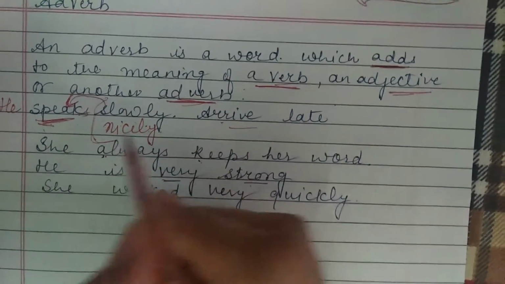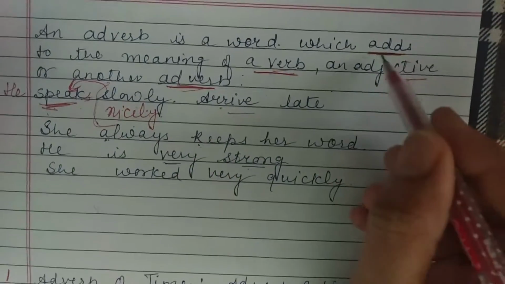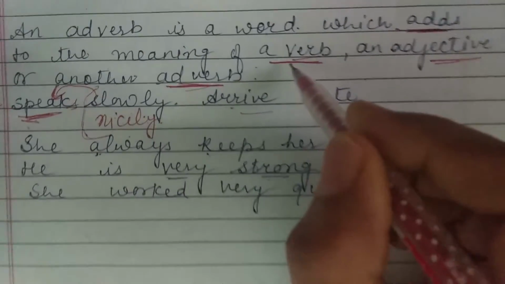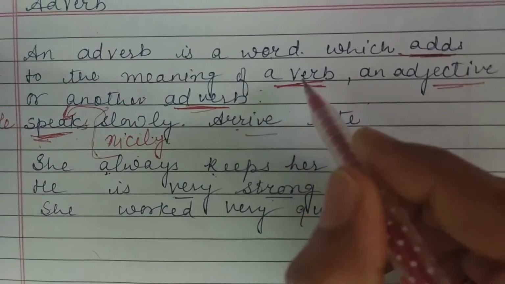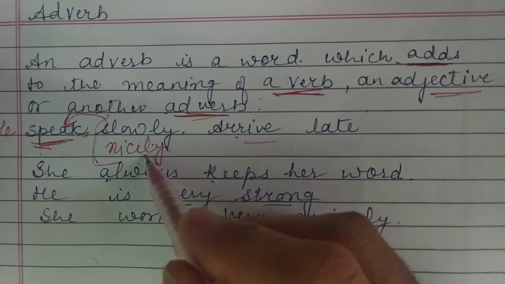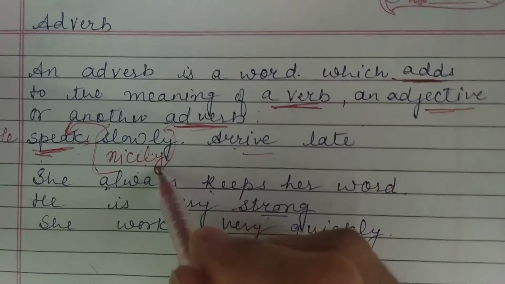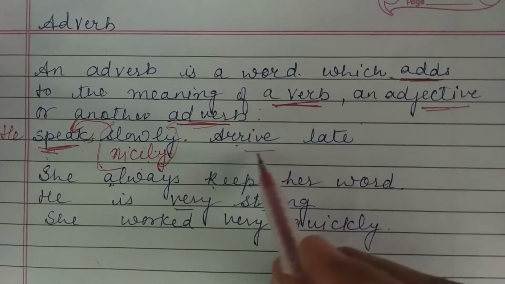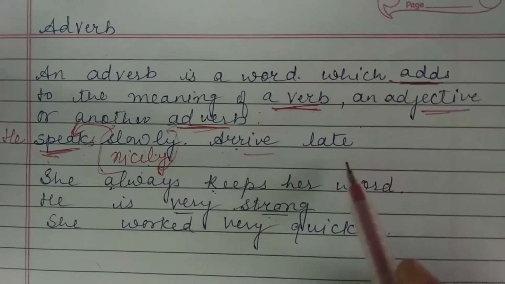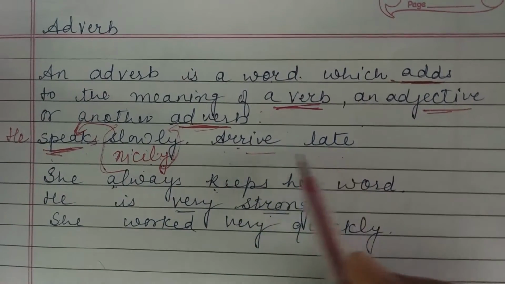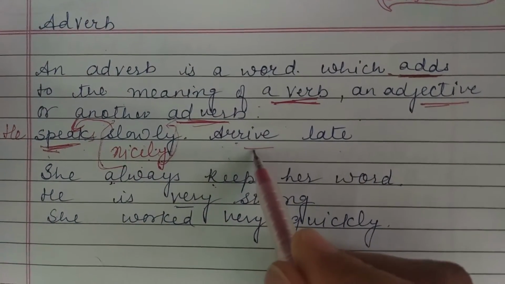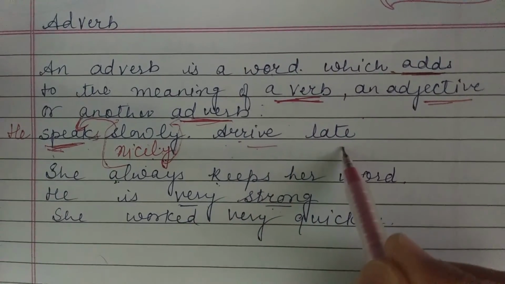So our definition is fulfilled, as these words add to the meaning of a verb. These words are adverbs. Again we can see more examples: arrive late, so when he arrived, late.